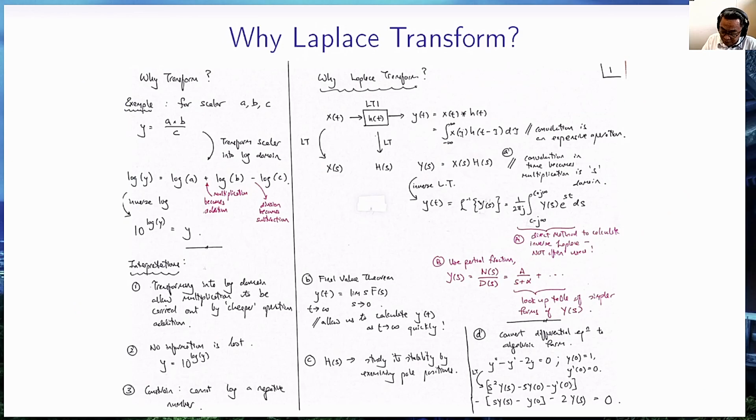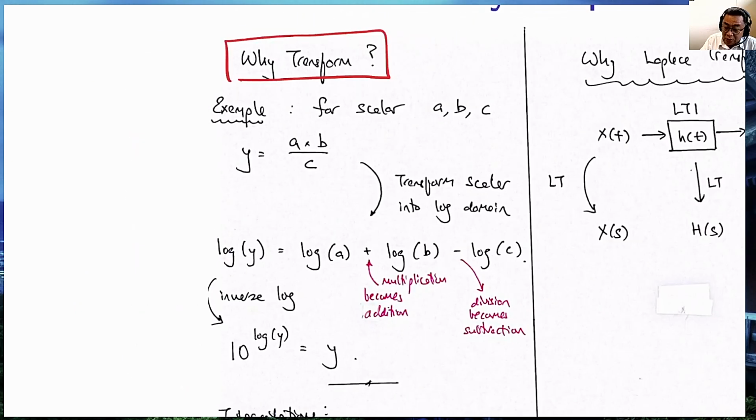Let's have this example. Why transform? Why do we not deal with the signal directly, like in convolution? Why do we want to change something into some other representation? The easiest example I can give you is this expression, y equals a times b divided by c.